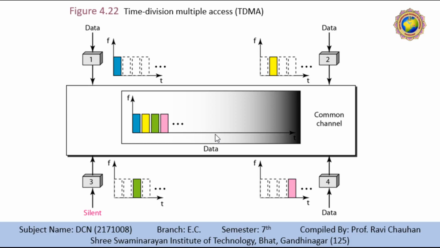On the other hand, TDMA, time division multiple access, is an access method at the data link layer. The data link layer in each station tells its physical layer to use the allocated time slots. There is no physical multiplexer at the physical layer.